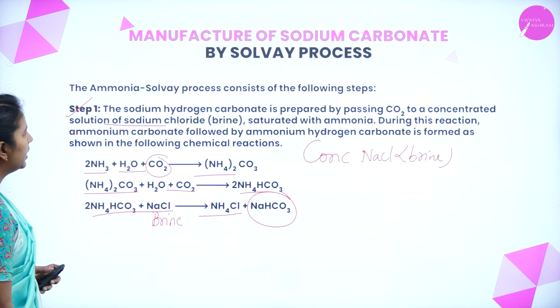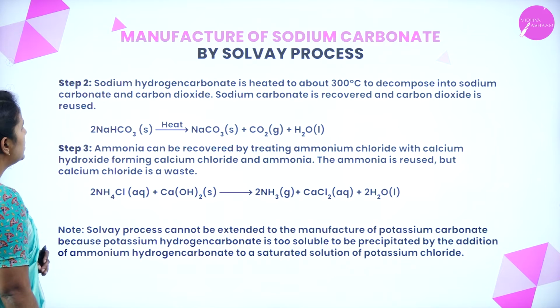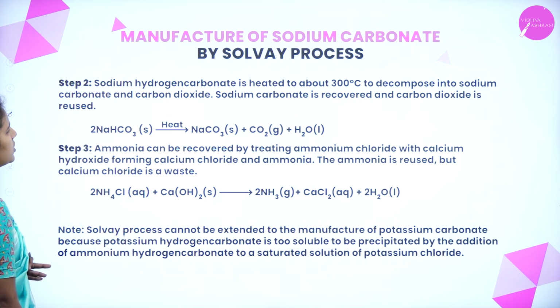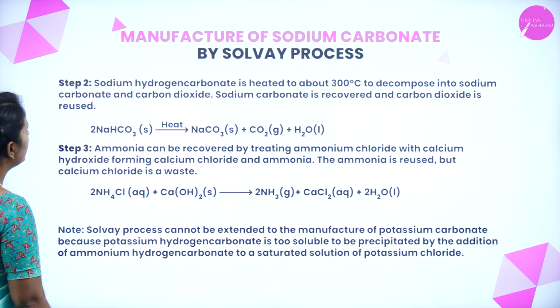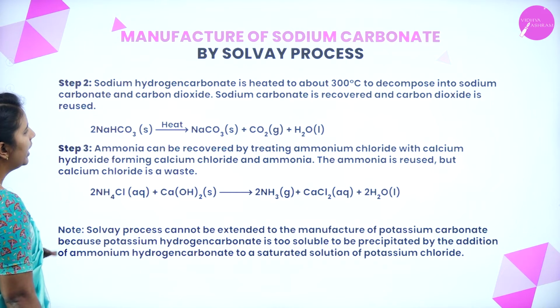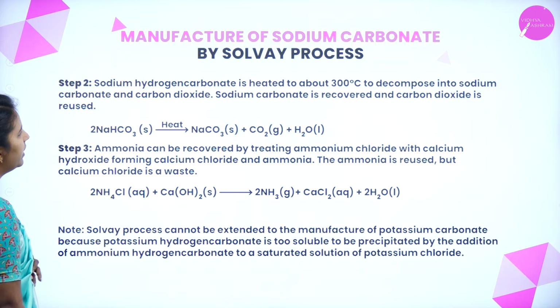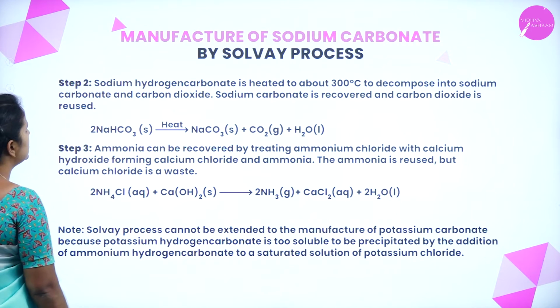With the formation of what? Sodium bicarbonate. So in the second step, sodium hydrogen carbonate, or sodium bicarbonate, is heated up to 300 degrees Celsius and decomposes into sodium carbonate and carbon dioxide. Sodium carbonate is recovered and the carbon dioxide is reused.